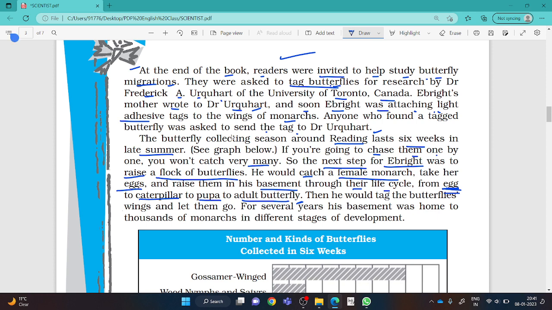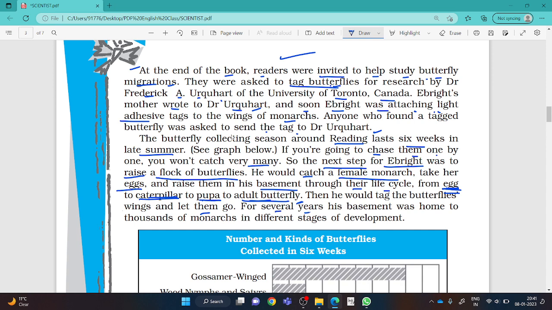At first an egg, then a caterpillar or pupa or adult butterfly. Then he would tag the butterfly's wings and let them go. Tagging the butterfly, this kind of butterfly tagged. Adhesive, understood? With adhesive material or sticky material, he used to tag the butterflies.